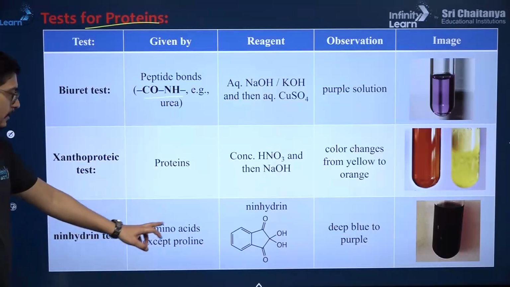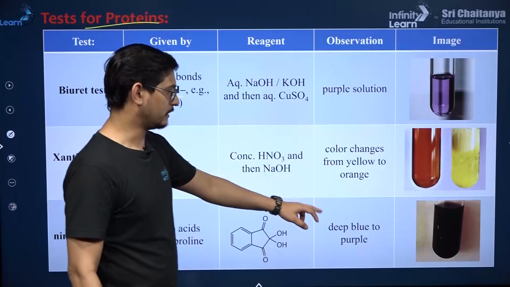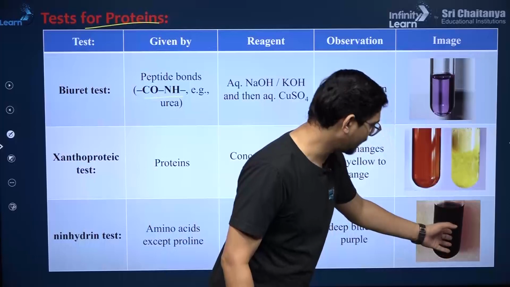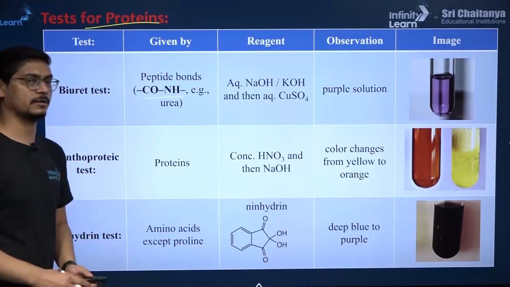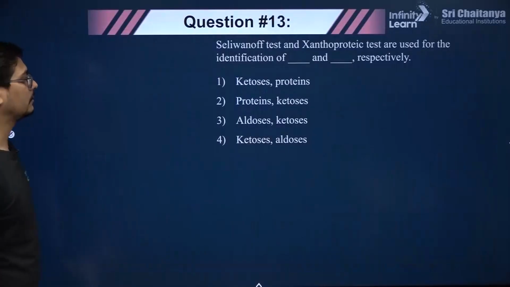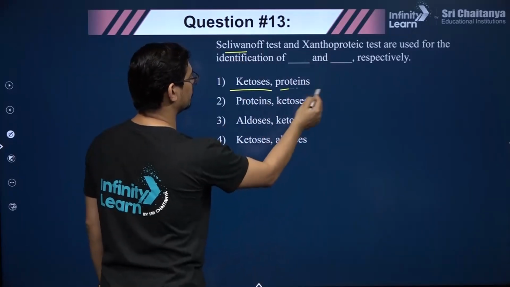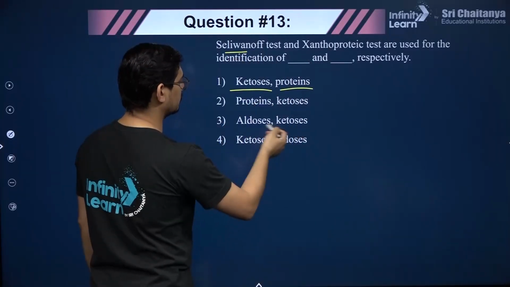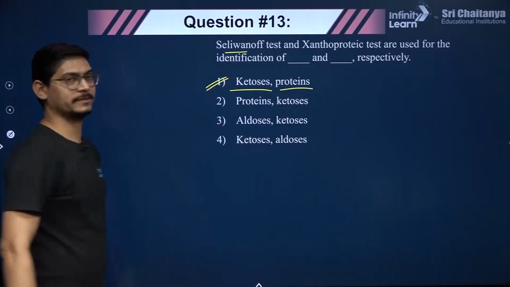Ninhydrin test, it's for amino acids except proline. Ninhydrin is this, right? The color is deep blue to purple. It almost looks black here, but it is very deep blue, right? So that is ninhydrin test for proteins. So now we have seen xanthoproteic is for proteins. Seliwanoff's is for ketoses and xanthoproteic is for proteins, right? So not the other way around, not for aldoses and not for that. Okay, so that is the correct answer.